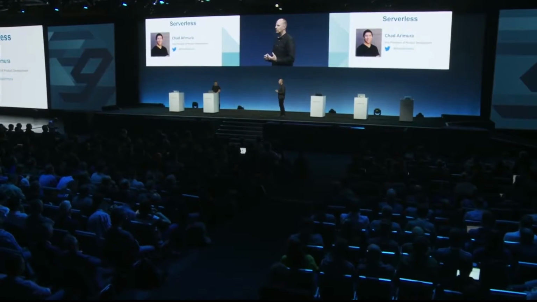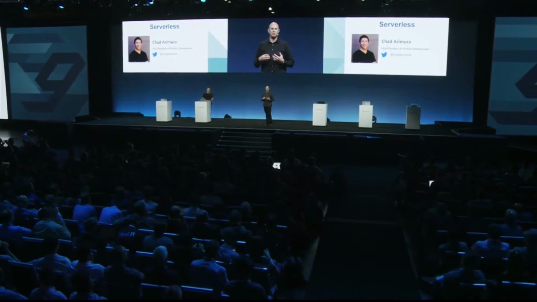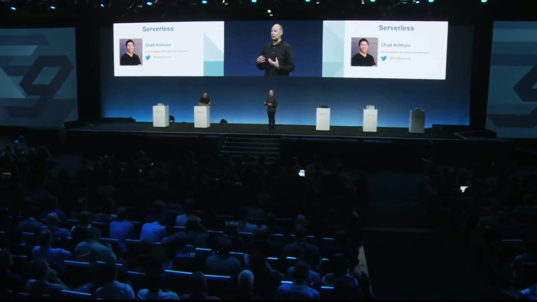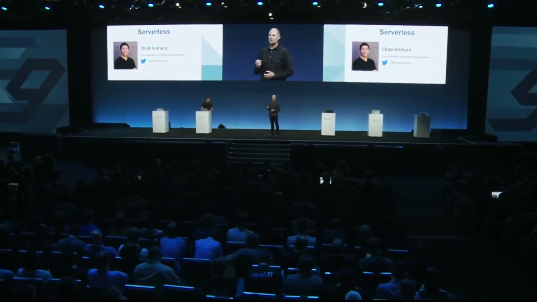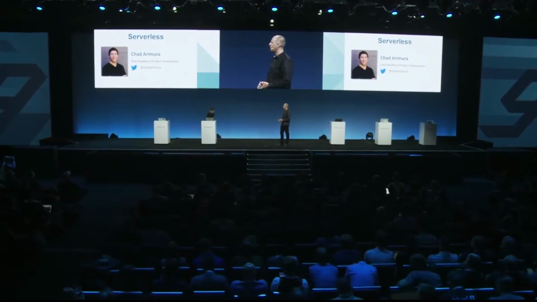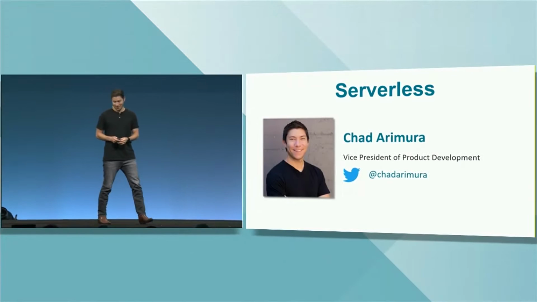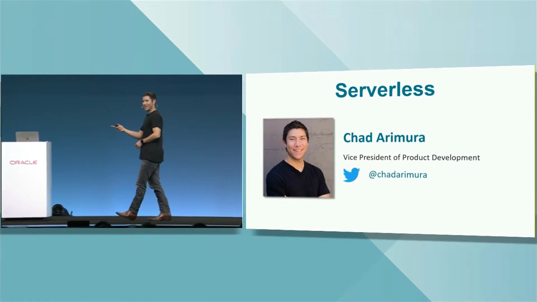So we're super excited to talk about what we're doing next. Right, we're going to talk about an open source project we're creating that is container native, completely language agnostic, but there's importantly an exciting Java layer that we're putting into it to solve those problems. So what I'd like to do is turn the stage over to Chad Aramura from my team to talk about what we're doing. So Chad, the stage is yours. Thanks, Mark.